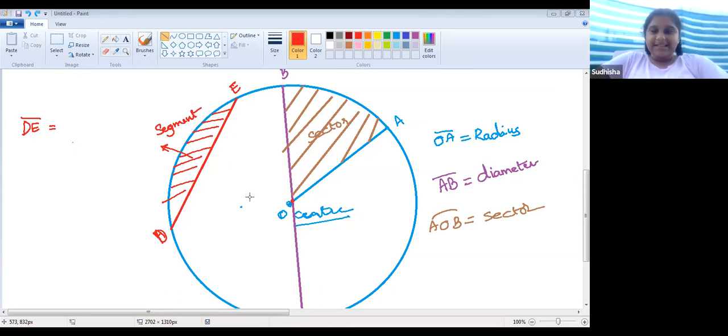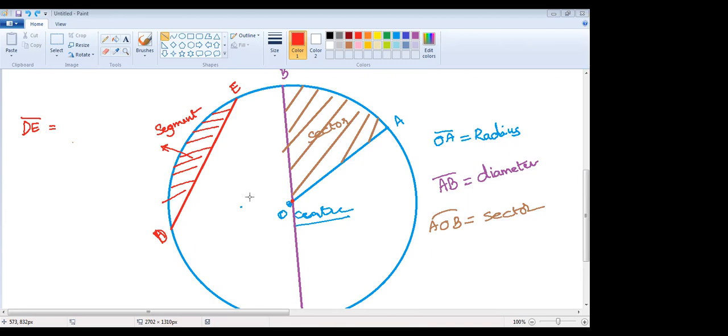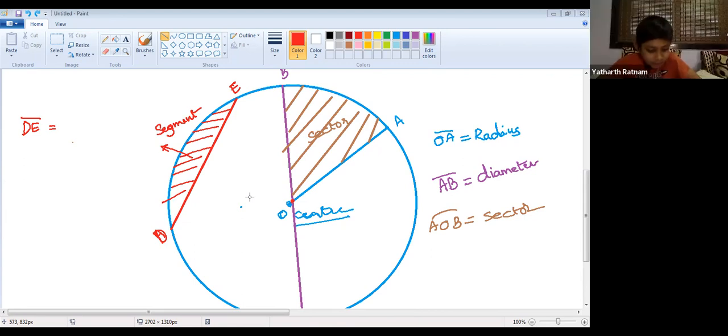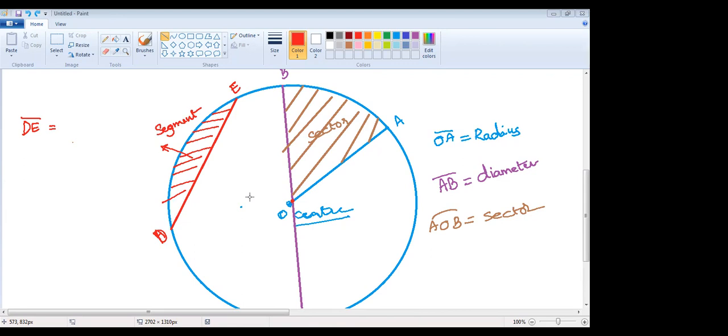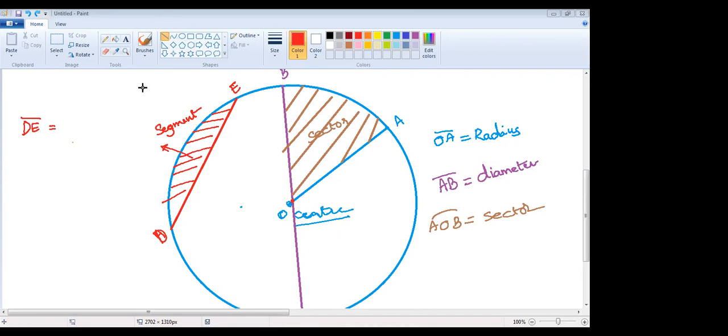Ma'am, I pronounce it as chord. See, what is the spelling for chord? C-H-O-R-D. What is curd? Ma'am, it's curd, a dairy product.